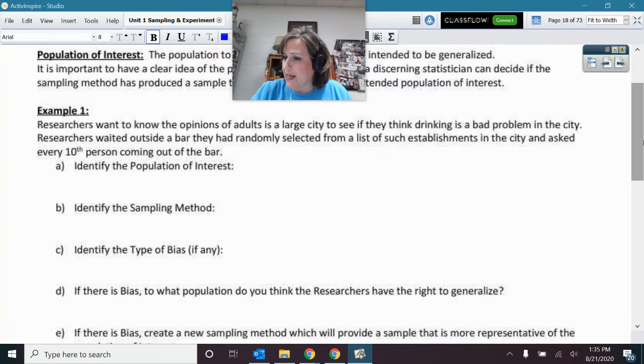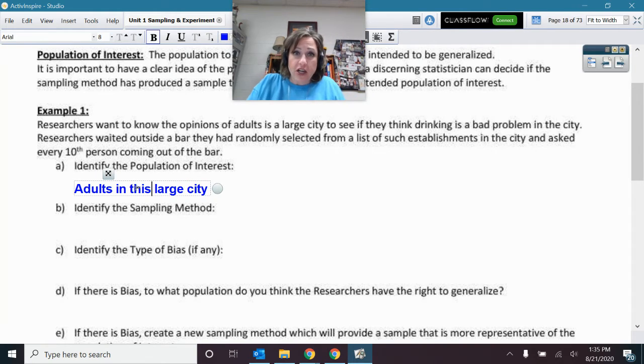So whatever large city that is. That's a quick little blip in the sentence that says they want to generalize to all adults in the city. So that's what we're going to say is the population they want to generalize to. So I'm just going to say the adults in this large city. Maybe I could say whichever large city they're talking about here.